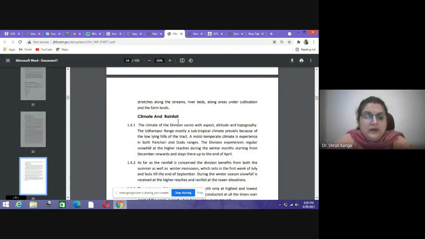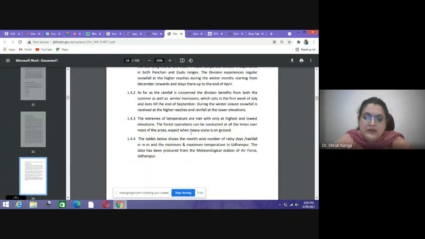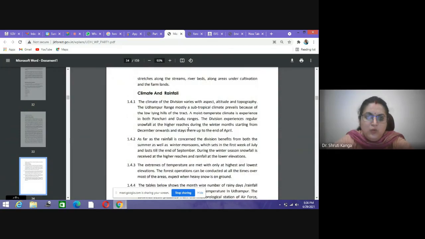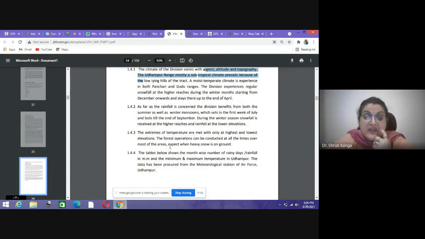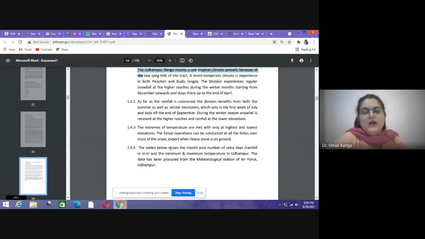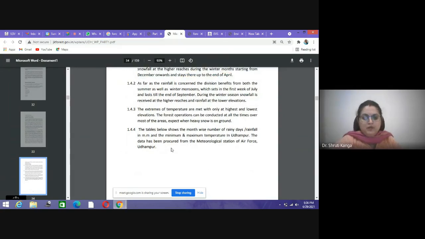Then about the climate and rainfall scenario in the complete forest division, how the different climatic variations are there based on aspect, altitude, topography. As you move towards the higher elevations, the temperature decreases generally. So that information is stored over here: the different mean maximum temperatures in the area, rainfall situations, when the area is having the maximum amount of rainfall, and when the area is having the minimum amount of rainfall.